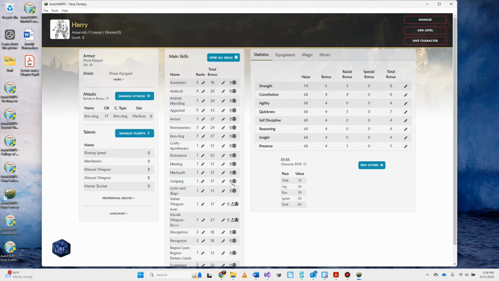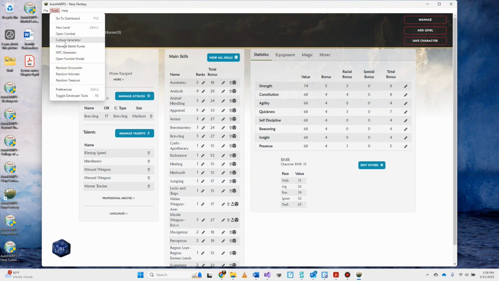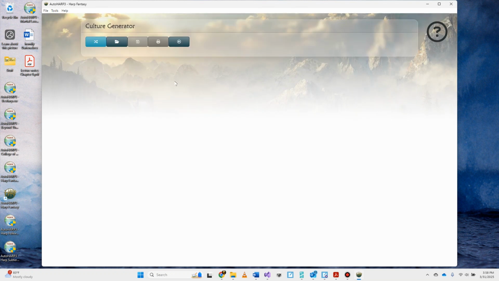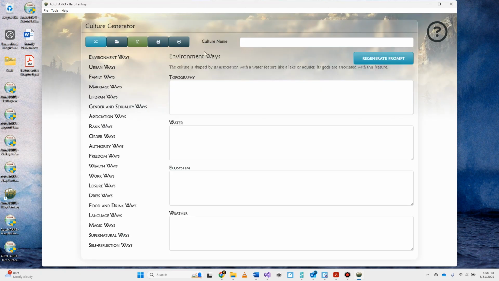The big addition to Folkways is the culture generator that's listed here. Clicking on this, it seems like, what am I supposed to be doing here? The first thing you're going to do is click on create a random culture, and that's just going to set up the environment to allow you to create the culture that you want to create. You can add in a culture name if you want. We'll just call it testing. It doesn't really matter what we call this.